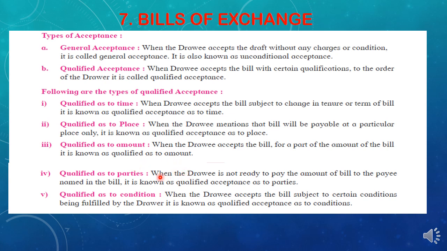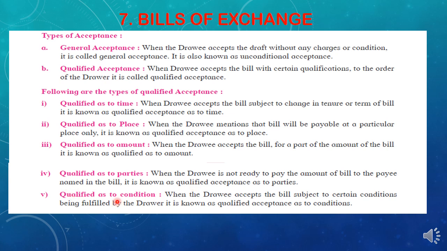And when the changes are made, and then the drawee accepts, that will be known as a qualified acceptance as to parties. When the drawee is not ready to pay the amount of the bill to the payee named in the bill, it is known as a qualified acceptance as to parties. It means whatever name is written by the drawer on the bill of exchange for making the payment on the future due date, the drawee is not accepting that person as a payee. He wishes that he would pay the money to the drawer only. So that is known as a qualified acceptance as to parties.